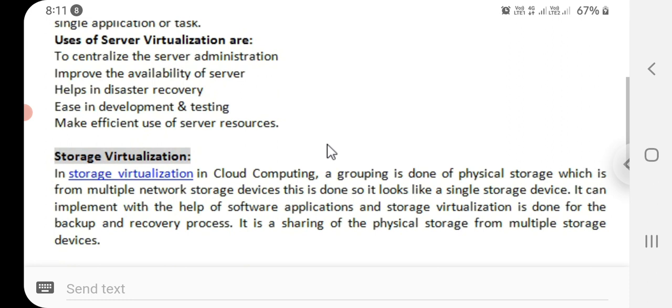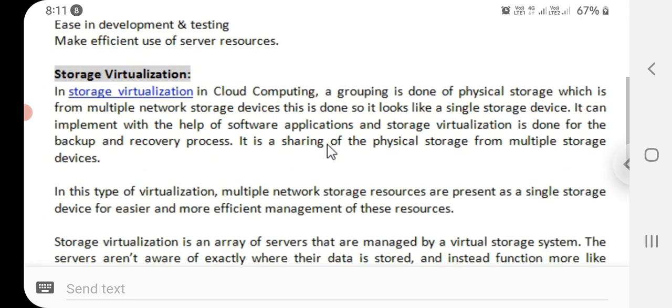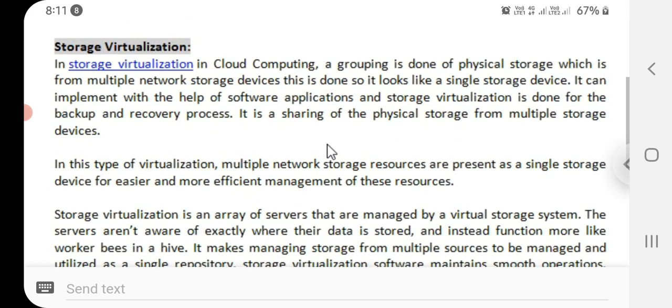Next one is storage virtualization. In storage virtualization in cloud computing, a grouping is done of physical storage from multiple network storage devices so that it looks like a single storage device. It can be implemented with the help of software applications, and storage virtualization is done for the backup and recovery process.